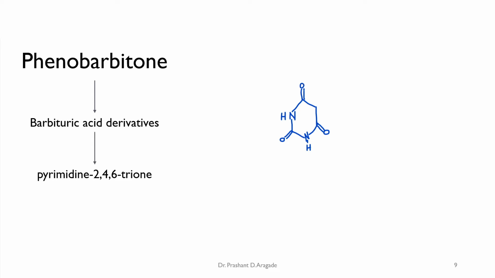Now you have to number from the same direction, because you have to get the numbers 2, 4, 6 for the ketonic functional group. So the chemical name of this structure is pyrimidine 2,4,6 trione, which is also known as barbituric acid.